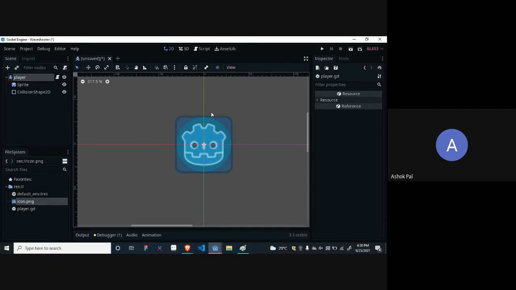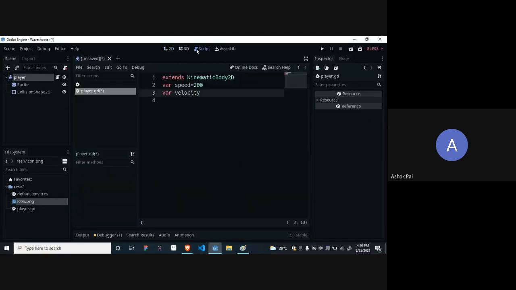Okay, let's continue. Now, for velocity, we have to calculate velocity in both the axes. I have already told you when we deal with axes, which data type we require. Can anyone answer which data type we require when we deal with the x-axis and y-axis? Vector. Specifically Vector2, because x and y. There is Vector3 also for three axes x, y, and z. But for now, Vector2. So we will write Vector2. And again, the error is there because we have not given it the value.